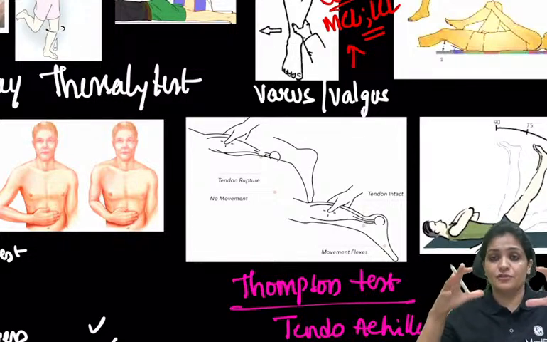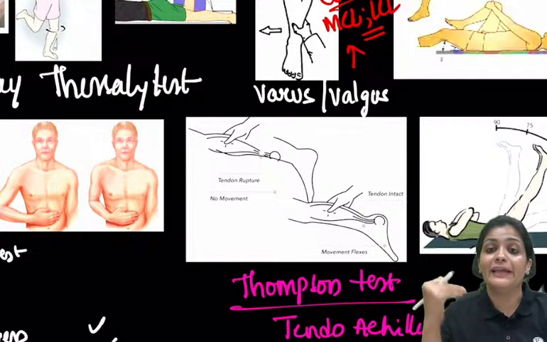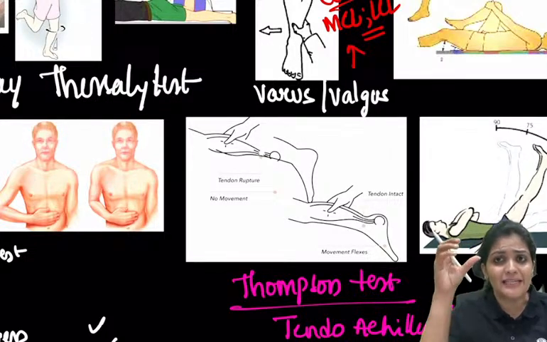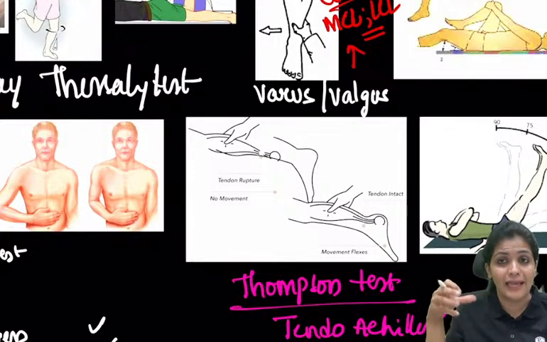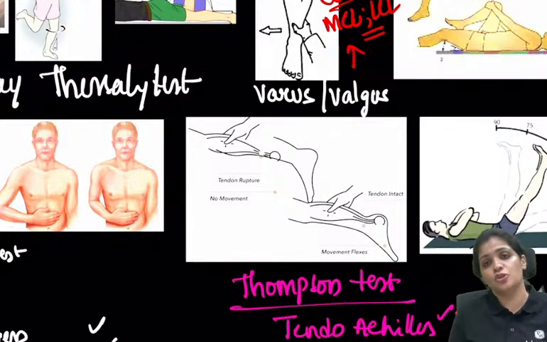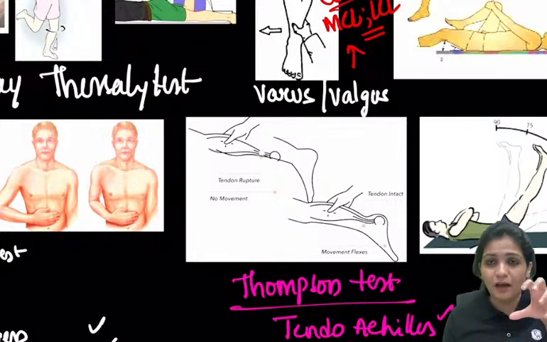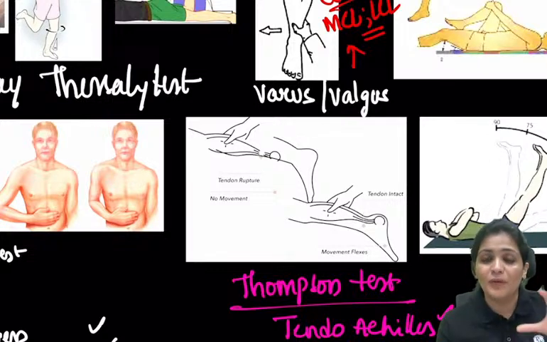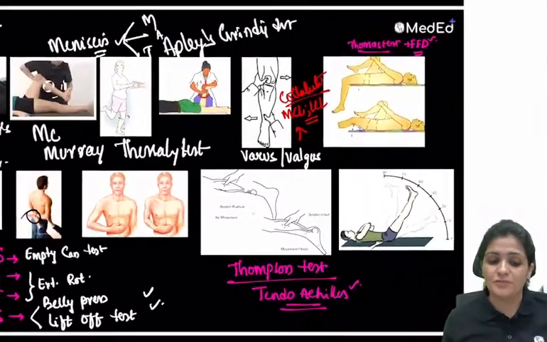So if this plantar flexion of the foot on squeezing is absent, then there is a rupture of the tendo-Achilles. If you remember, the soleus and the gastrocnemius together form a huge tendon on the back of your leg, and they get inserted into the calcaneal tuberosity. So on squeezing the calf muscles, if there is no plantar flexion, then the tendo-Achilles is affected.